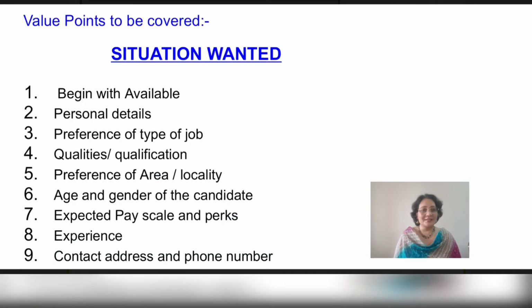Come to the next category, situation wanted. In this advertisement, the person is seeking a job, so we need to mention the person's details and the requirement of the person. We begin this ad with available, give the personal details, the type of job that he prefers, the qualities and the qualification that the person has, the area in which he is looking for a job, his age, gender, expected pay scale, and the years of experience that he or she has, along with the contact address and the phone number should be given.